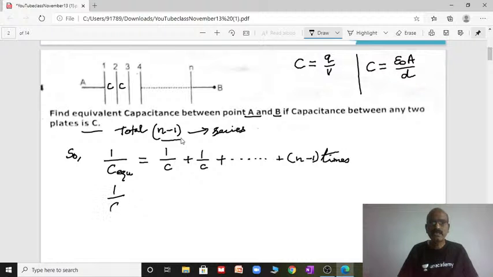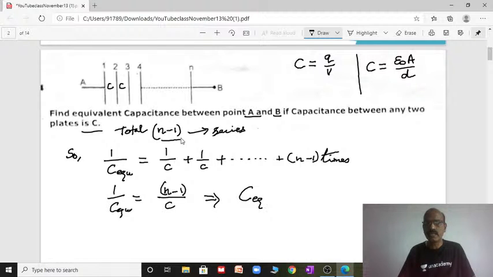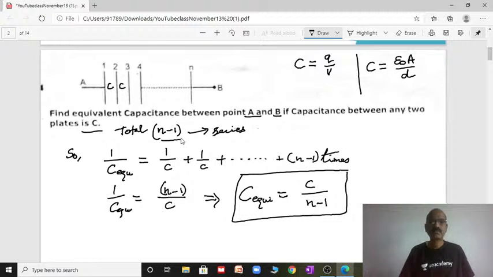Now 1 by C equivalent equal to, with common denominator C, n minus 1 times. Therefore 1 by equivalent capacitance is n minus 1 by C. We want only C equivalent, so the equivalent capacitance will be the reciprocal, C by n minus 1. Since 1 by C equivalent equal to n minus 1 by C, C equivalent equal to C by n minus 1. So keep in mind the concept.